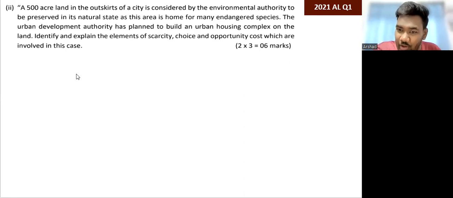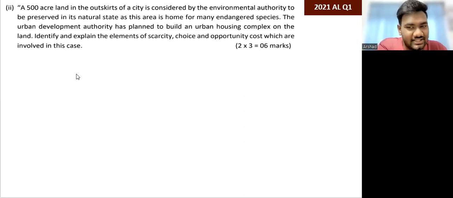The Urban Development Authority wants to build a housing complex. So there are so many wants, but there is only one 500-acre land. Therefore, this 500-acre land is a scarce plot of land which depicts scarcity. That's how you can write about scarcity. So once again, you can say, look here, there is one plot of land, but there are so many wants. The Urban Development Authority wants to build a housing complex. The Environment Authority wants to preserve it. So many wants are there, but one plot of land. Therefore, this plot of land is scarce. There is scarcity. Is that okay?